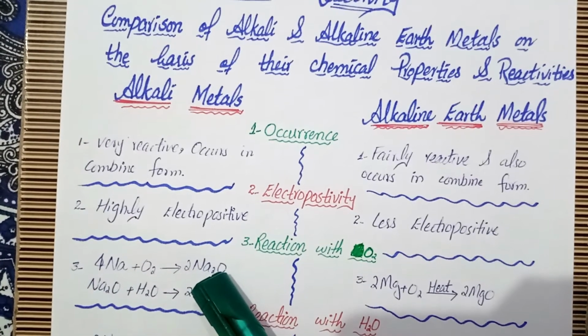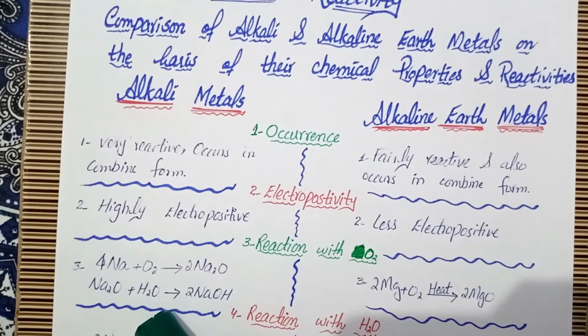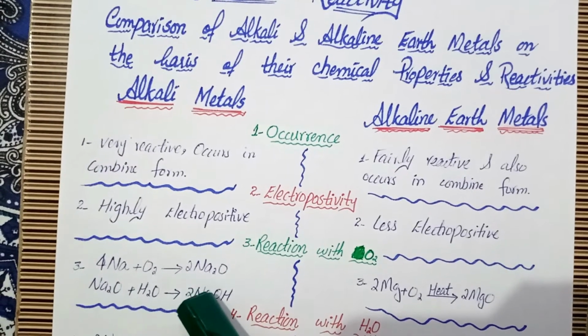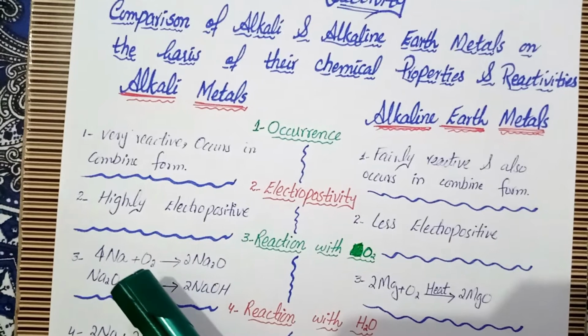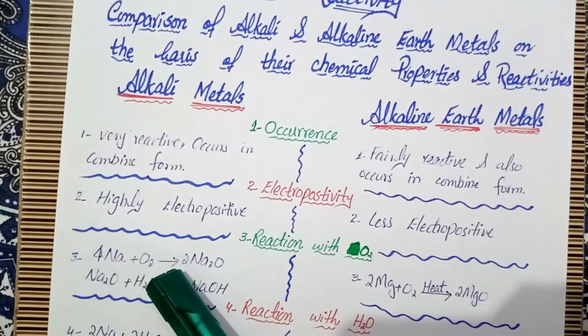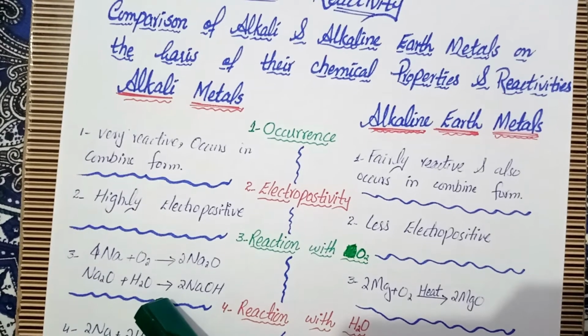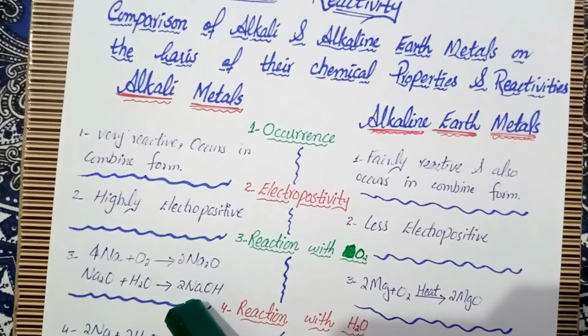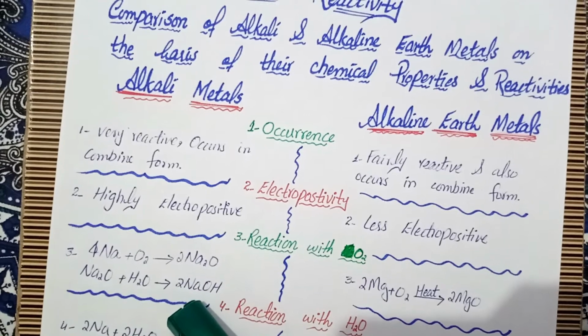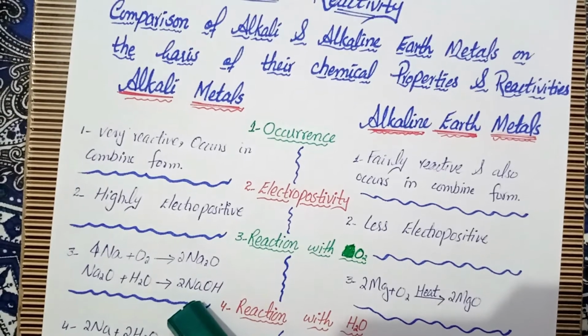When these oxides are further reacted with water, they give us a strong base. So we will get the product sodium hydroxide, that is a strong base.